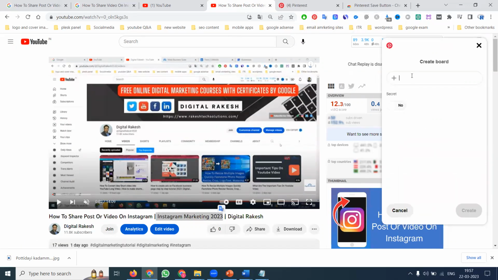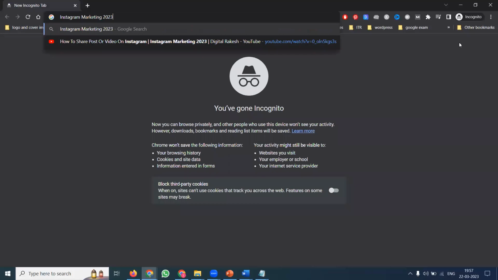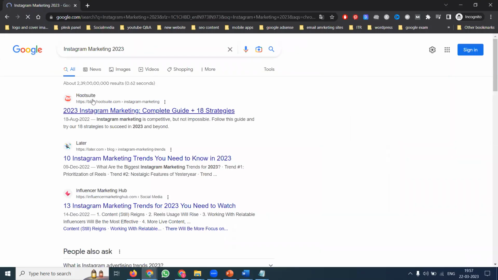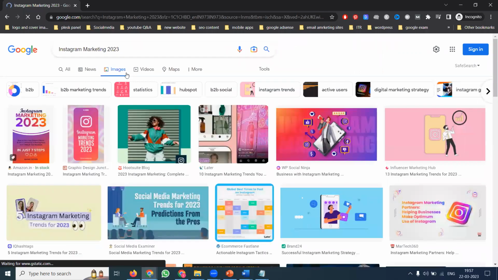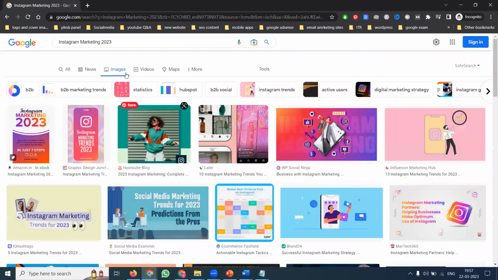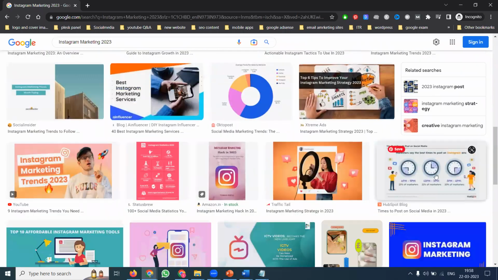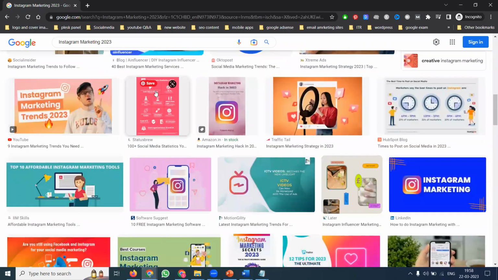Suppose I'm searching this keyword, where is it showing on Google? In an incognito window, search this keyword. They are visible like this, as images. They can be visible in two patterns. One is the Google search, where a video will be displayed. The second thing is displayed here. So in this image, our keyword will be visible.